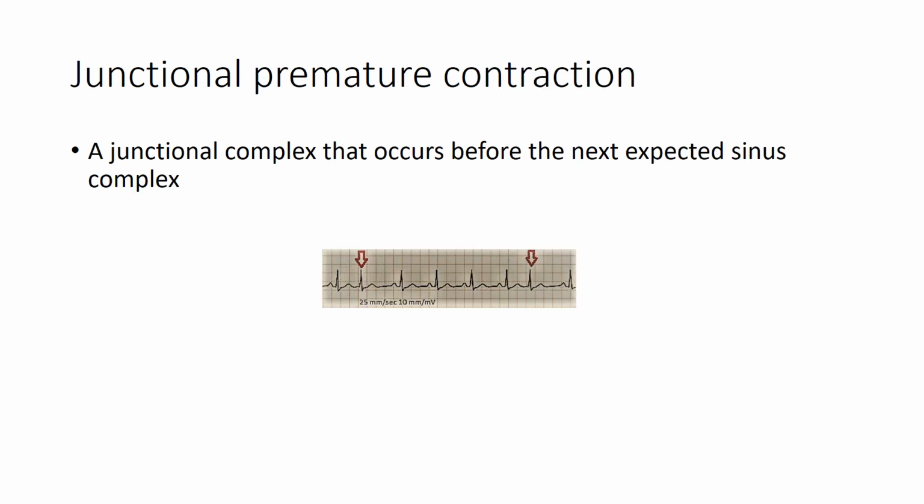A junctional premature contraction is a junctional complex that occurs before the next expected sinus complex. Here you can see that the red arrows pointing towards the second as well as the second last complex indicate junctional premature contractions.